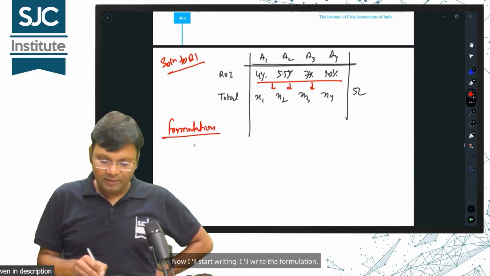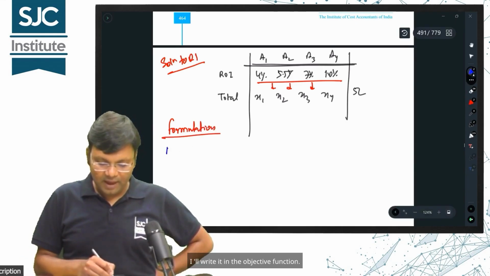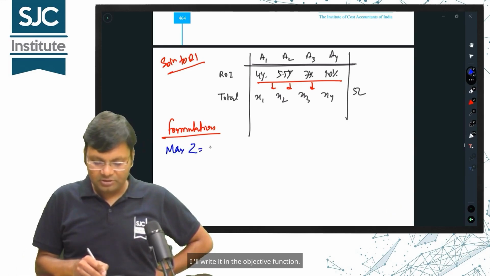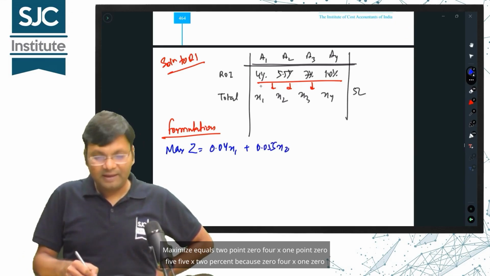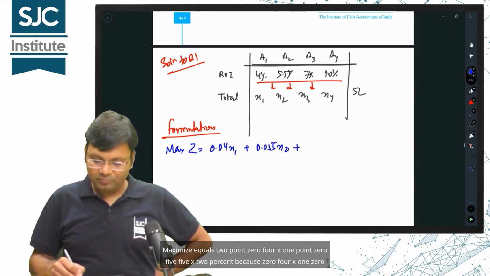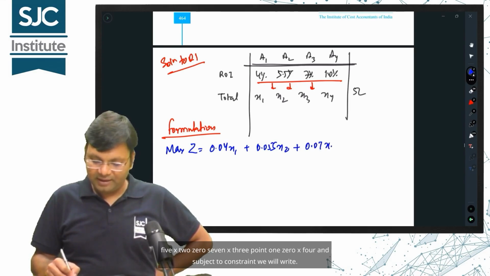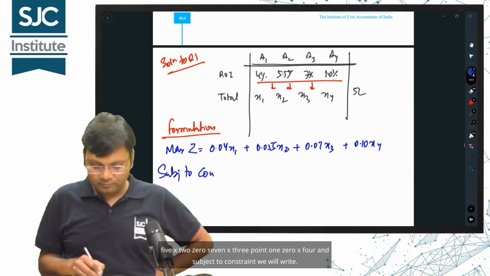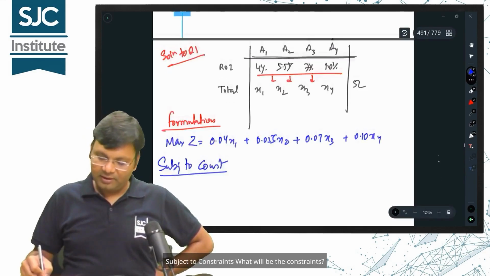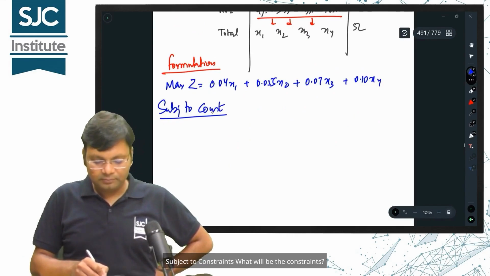Now I'll start writing. I'll write the formulation. I'll write it in the objective function. Maximize equals 2.04x1 + 1.055x2 + 1.07x3 + 1.10x4, and subject to constraints we will write. Subject to constraints, what will be the constraints?